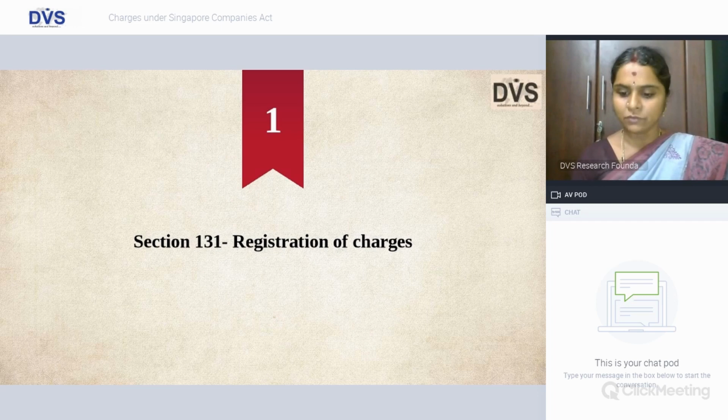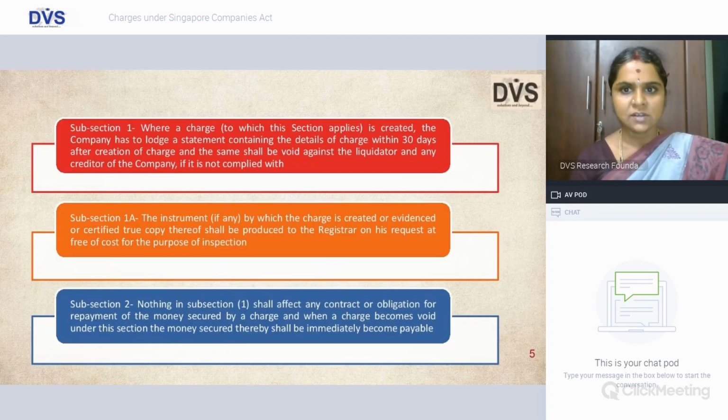Section 131, we will begin with registration of charges. Subsection 1 clearly talks about the timeline, friends. Within when you have to create the charge, which is within 30 days you have to register the charge. And what is the consequence of non-registration? It will make it void against the liquidator and the creditor if it is not complied with.